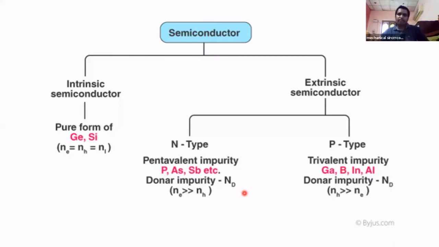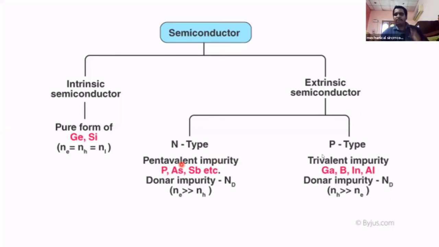In n type we are adding 5 valence electrons, so we get 1 free electron. That free electron causes flow of electrons, that is conductivity. Conductivity is increased by extra electrons supplied by the pentavalent impurity. That's why it is called n type semiconductor, because the flow of electrons is due to excess electrons supplied by the impurity. Electron charge is negative, that's why n type.